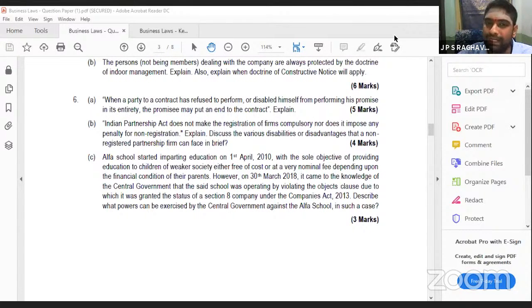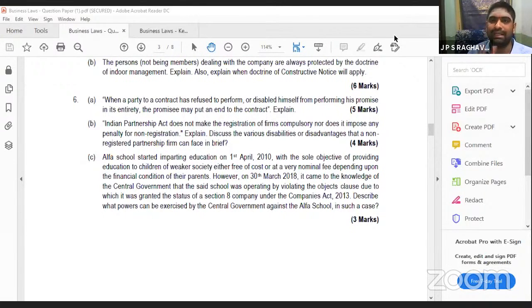Sir, whenever you wind up a company, you will have some surplus. That surplus will be given to another section 8 company which is running with a similar object. This is the answer. If you can write like this for a section 8 direct question, this is okay. In these types of points, you can directly write whatever section 8 is telling. But this is only for 3 marks. Very few marks it is.